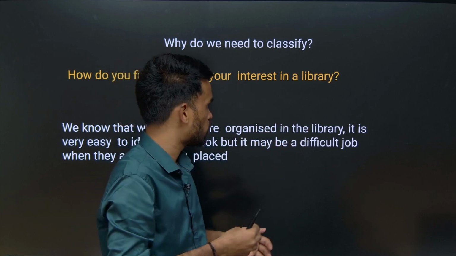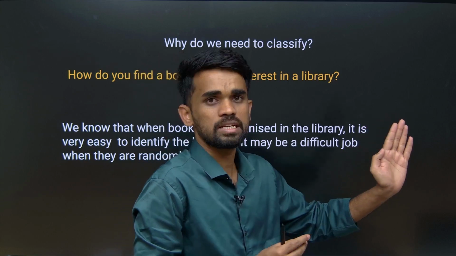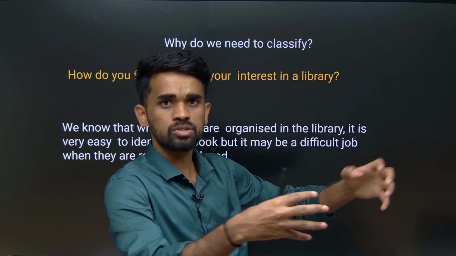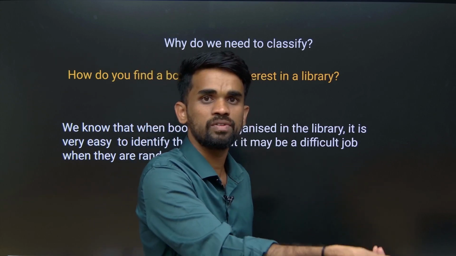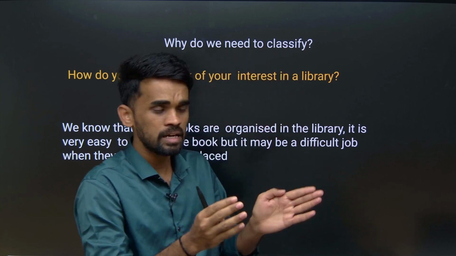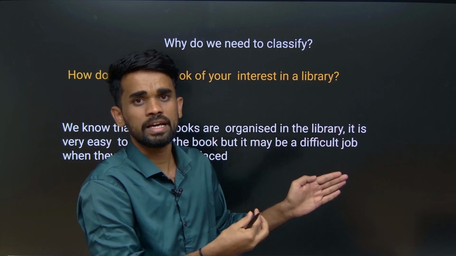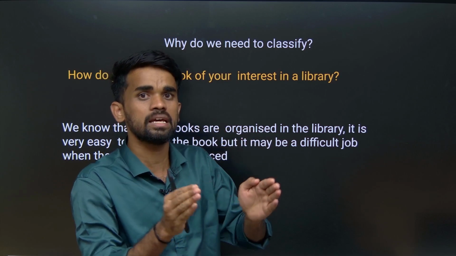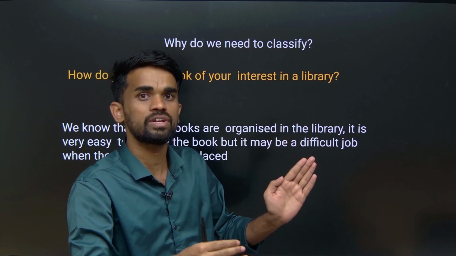Something like this: when we go to a library and search for books, we directly go to a particular book section, whatever we require, and take our book from that section itself. If all books are placed at one position by mixing them, it is difficult to take the book we require because all books are combined there. So when they are segregated section-wise, we can directly go to that section and take the book very easily. Similar to that, if the elements are classified based on their properties, it is easy to understand what kind of properties they exhibit and what kind of reactions they will show.